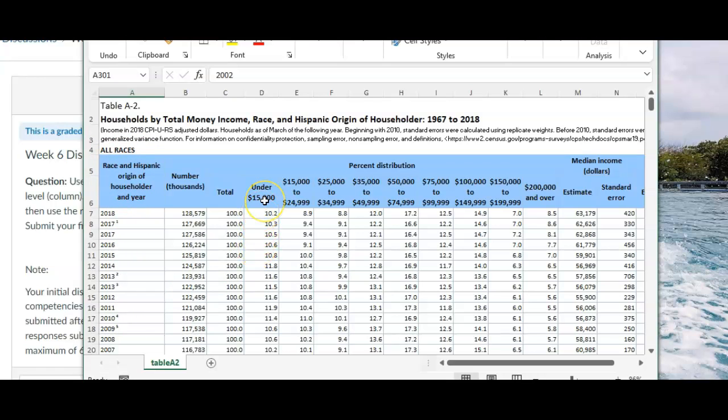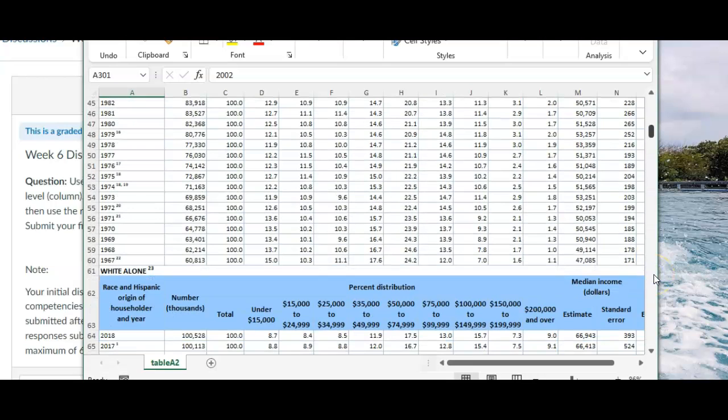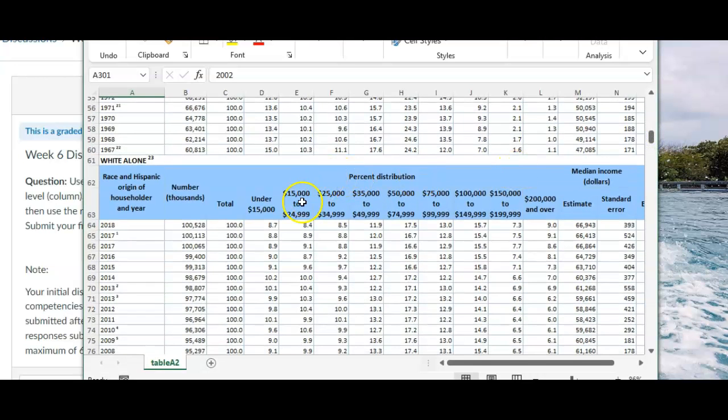So if we had picked under 15,000, these are percentages, what we're seeing here in these cells. 10.2% of all races in 2018 earned under 15,000. This is coming from a census. And then there are, I think, 11 delineations based on race. So here we have white alone. And if I looked at under 15,000, I would see in 2018, 8.7% of people considered white alone had under 15,000 as their income, versus in 2013, it was 9.9.